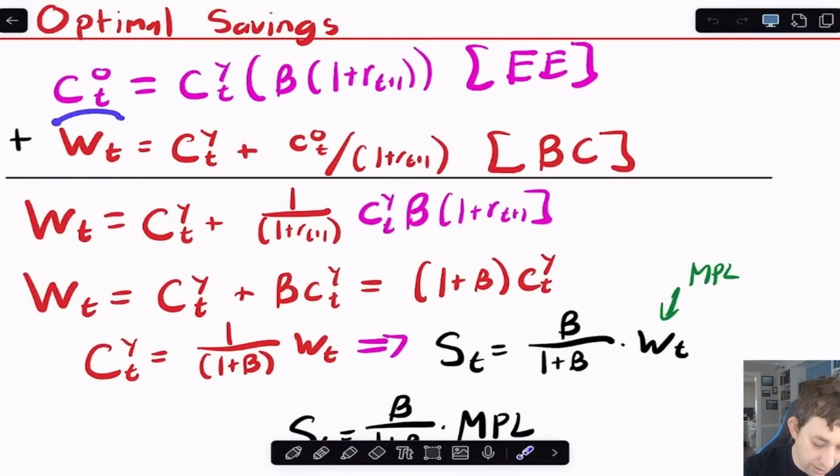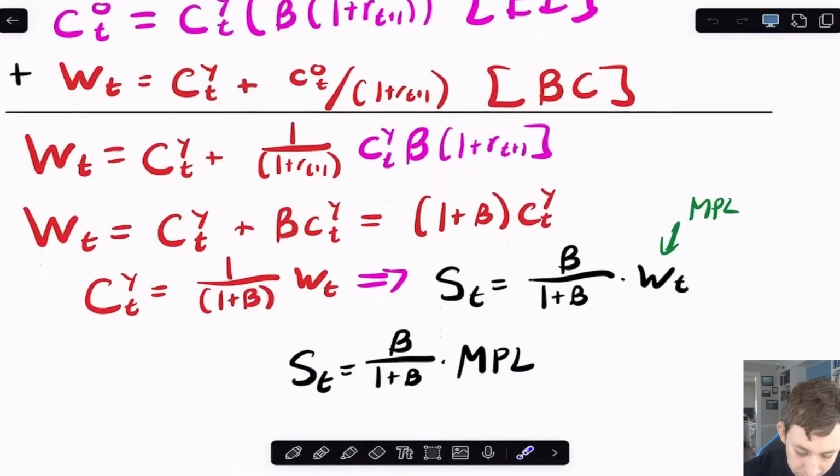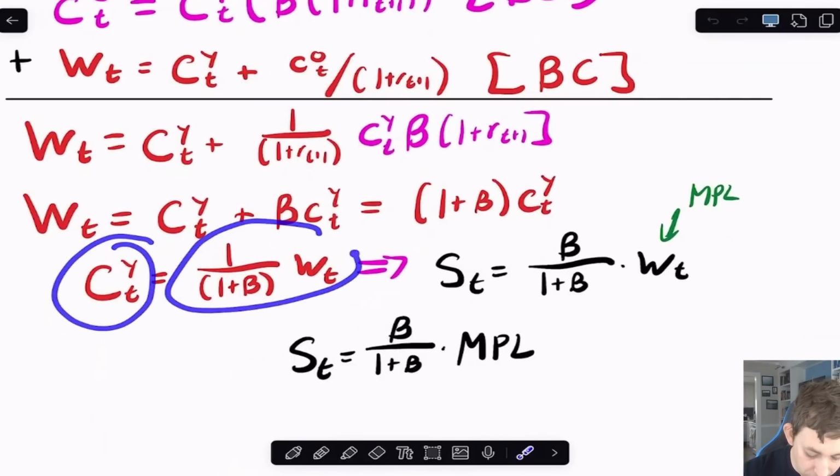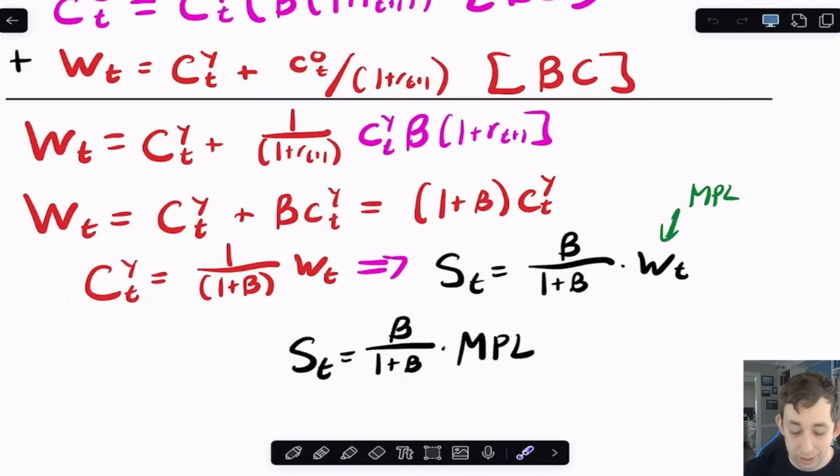And so I'm going to combine that with this equation right here from the budget constraint. I'm going to plug in, and because I get that C_t young is 1 over 1 plus beta times w_t, I know that savings is just equal to the wage minus consumption. So I'm just going to plug that in and get that this is the optimal savings right here. Again, I'm being kind of ambivalent about what the marginal product of labor is, because I don't know the actual functional form of the production function yet in this example.